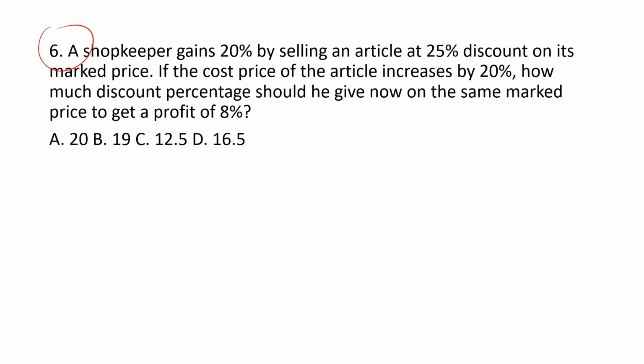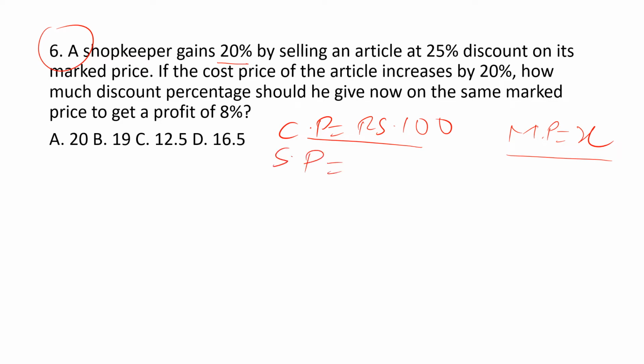Now coming to the question, I am considering cost price as 100 rupees, market price as X rupees. Now a shopkeeper had gained 20%. So 20% increment on CP, 20% of 100, is 20 rupees. So selling price becomes 100 plus 20, 120 rupees after gaining. Even after giving a discount of 25%, he gained 20 rupees.